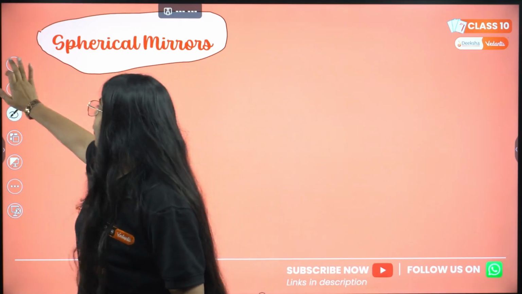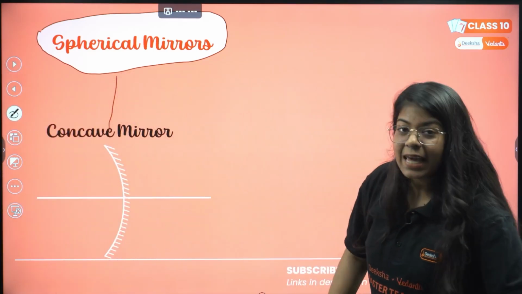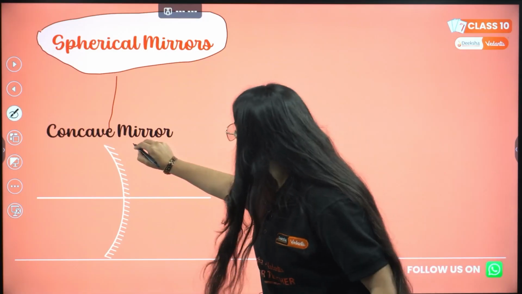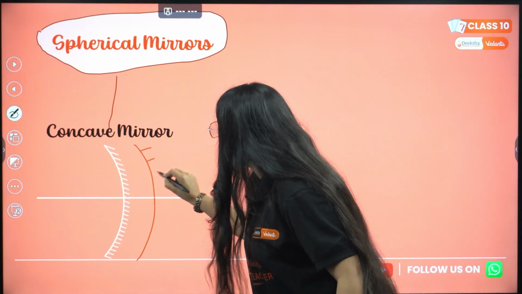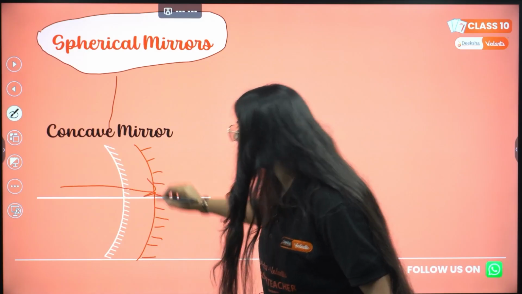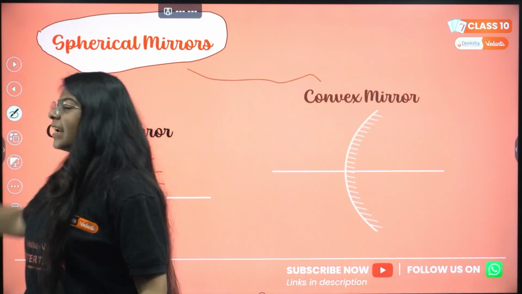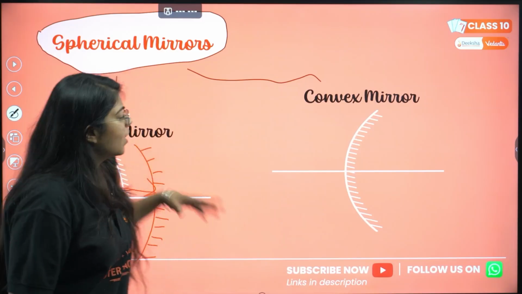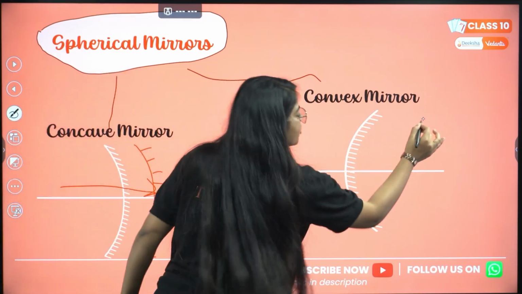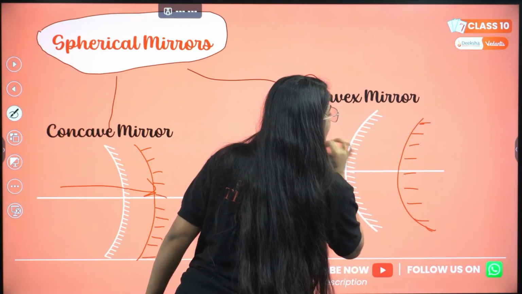We have two kinds of mirrors. First is the concave mirror, the one which is shaped like a cave, and the light is going inside the cave, which is called concave. And the second is convex, just the opposite. It's shaped in the opposite direction and the light is incident on the other side of the cave.